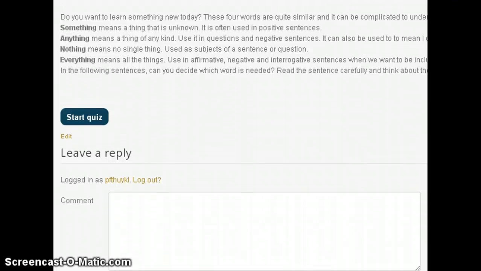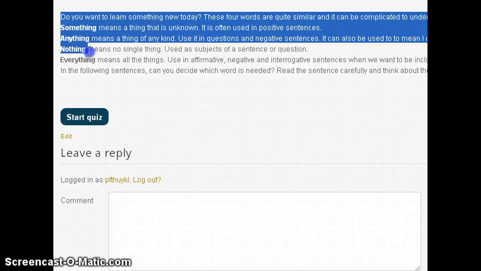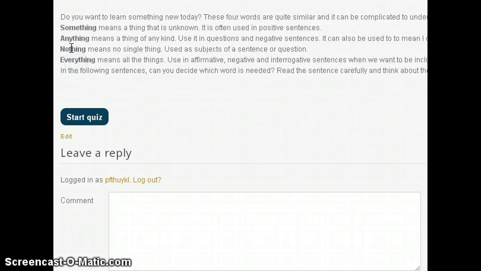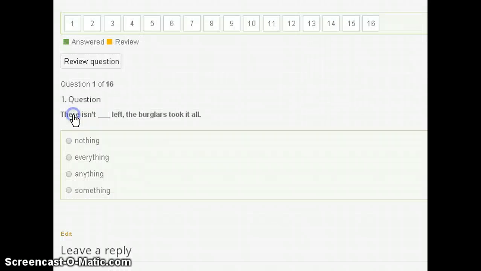But before doing the next exercise, read the general instructions here. Those are grammar rules that you need to learn and first of all understand. This is dedicated to the same topic that we have covered in the class: something, anything, nothing, and everything. After having understood all of this, you need to start the exercise. For this, just press start quiz.